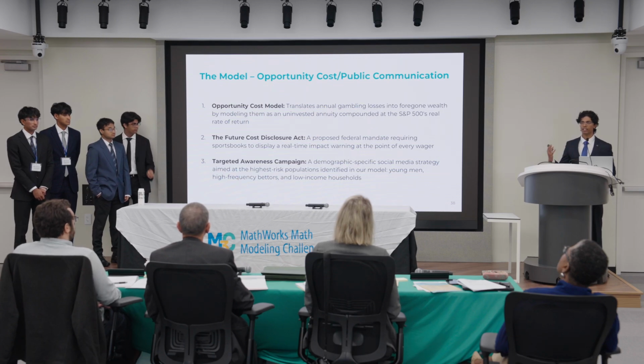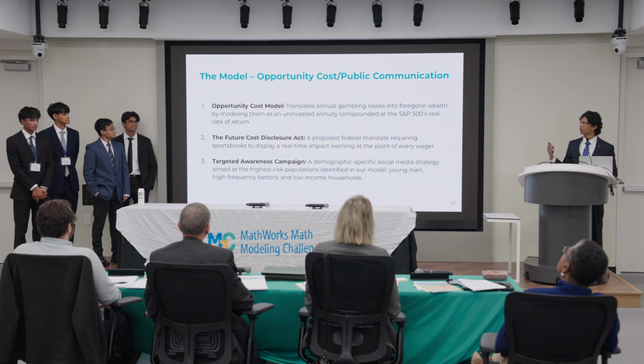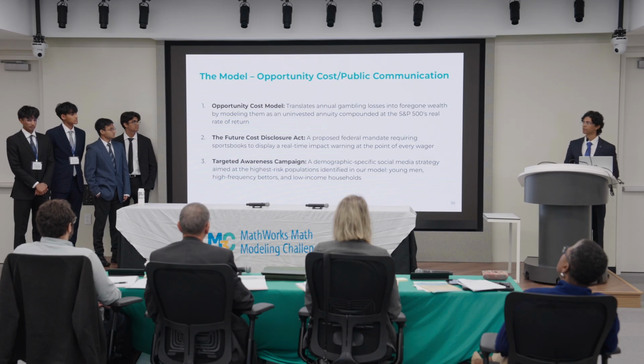Our model has 3 phases. First is an opportunity cost model. The second, a Future Cost Disclosure Act. And the third, a targeted awareness campaign targeted directly at these at-risk demographic profiles we identified back in Q2.